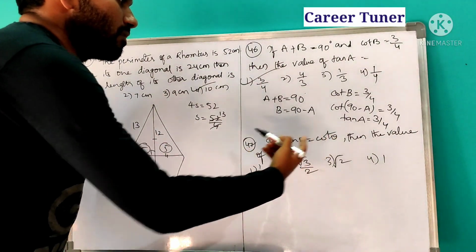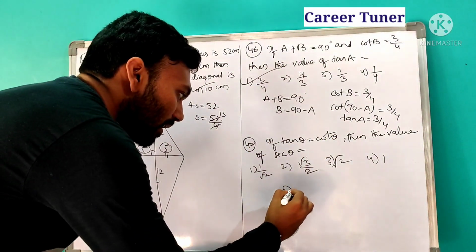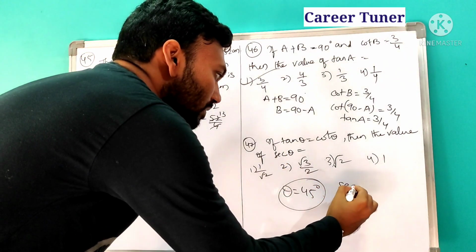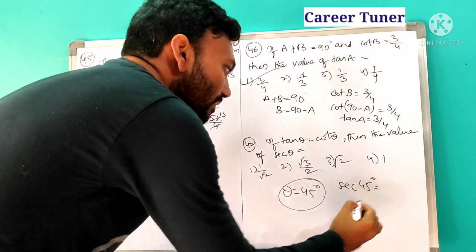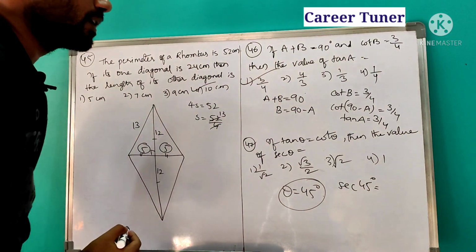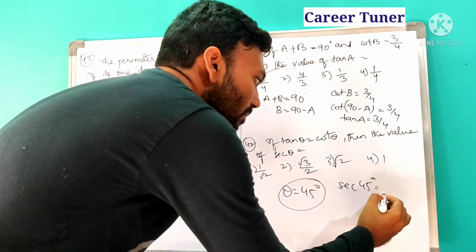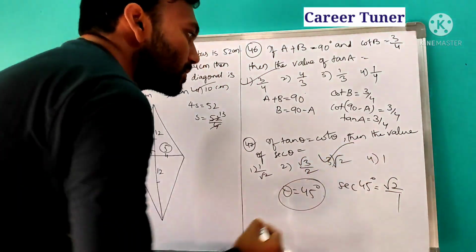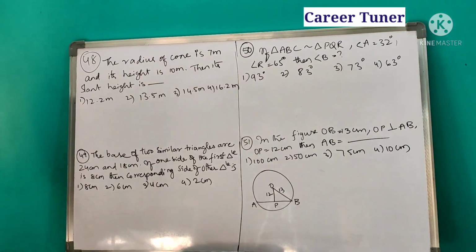Next, tan theta is equal to cot theta. At what angle? It will be at 45 degrees. So theta is equal to 45. Therefore sec 45. Sec 45 is nothing but the reciprocal of cos 45. Cos 45 is 1 by root 2. So it will be root 2 by 1. So which option? Third option.